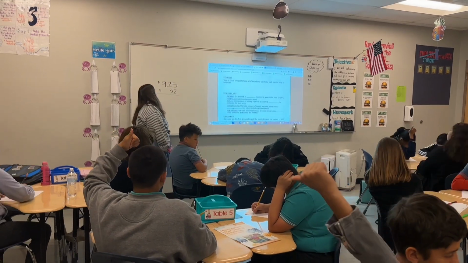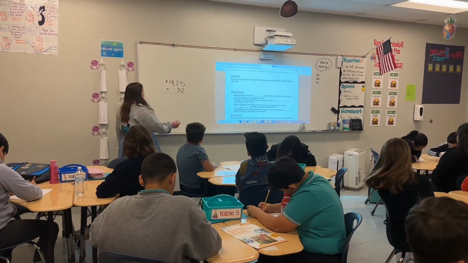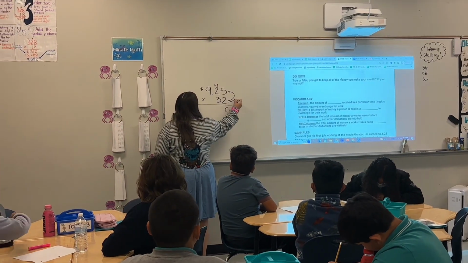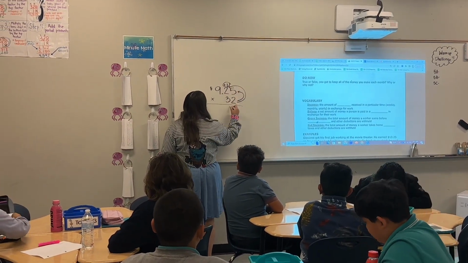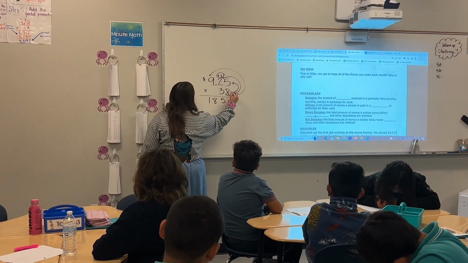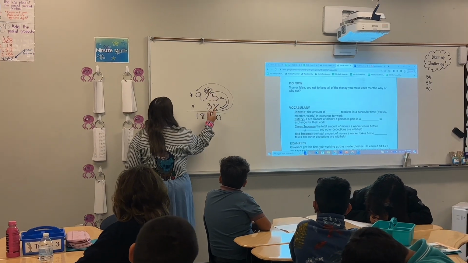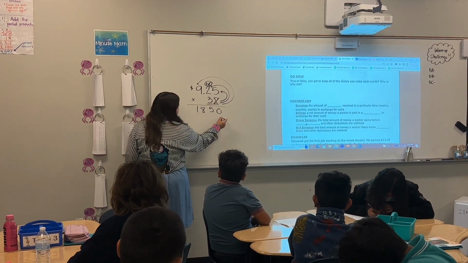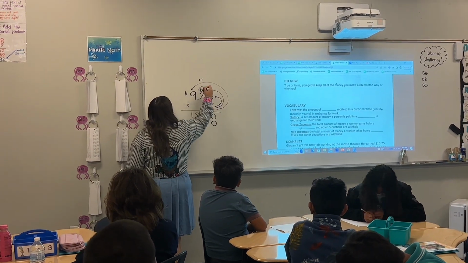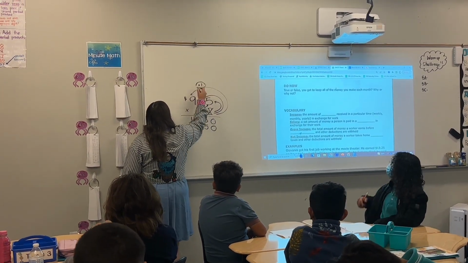3, 2, 1. Okay, let's see if you did the math correct. 2 times 5? 10. Regroup, carry my 1. 2 times 2? 4 plus 1? 5. 2 times 9? 18. Cross out my 2, I'm done with it. Cross out my 1, I'm done with it. I'm moving over, I need a placeholder 0. 3 times 5? 15. Regroup, carry my 1. 3 times 2? 6 plus 1?